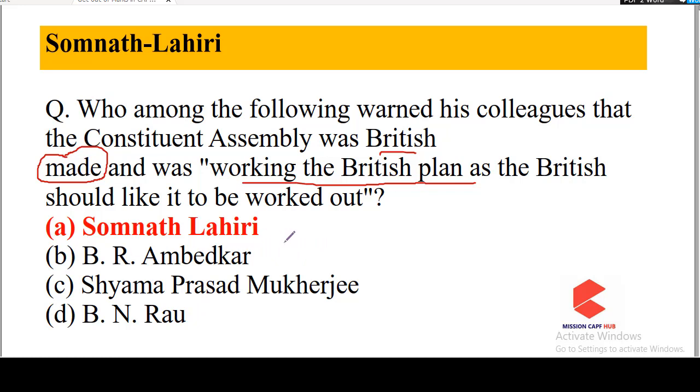So we have Somnath Lahiri, we have B.R. Ambedkar, Shama Prasad Mukherjee and B.N. Rao. Of these four options, Dr. Ambedkar and B.N. Rao can be eliminated. I will tell you why. B.R. Ambedkar is known as the chief architect of the constitution. He was the chairman of the most important committee, that is drafting committee, and B.N. Rao was the constitutional advisor. If these two people are part of the process of making the constitution, why would they criticize it? So we can eliminate these two options.